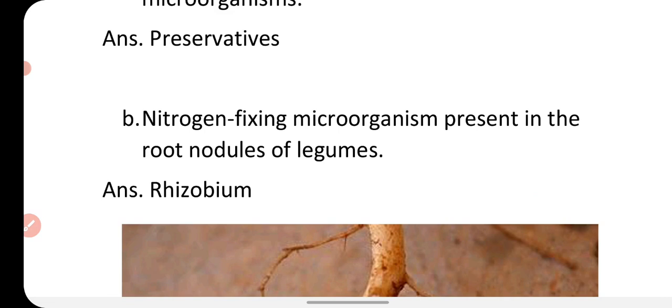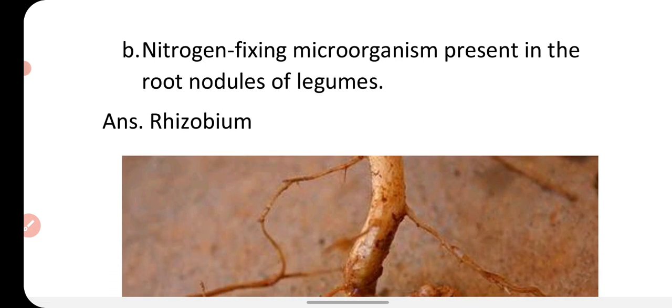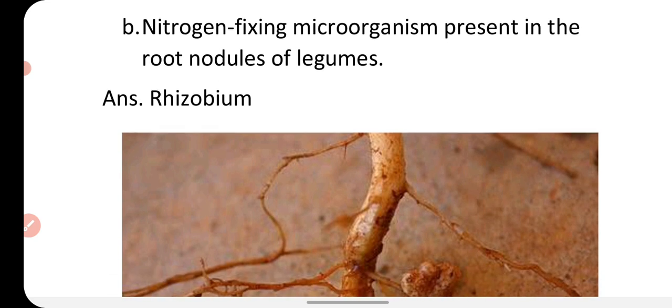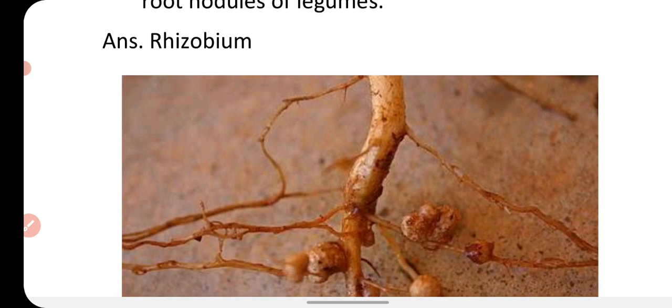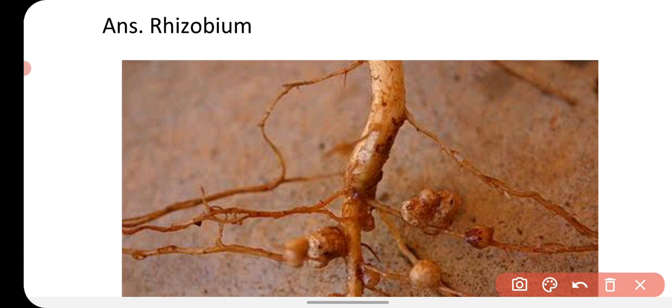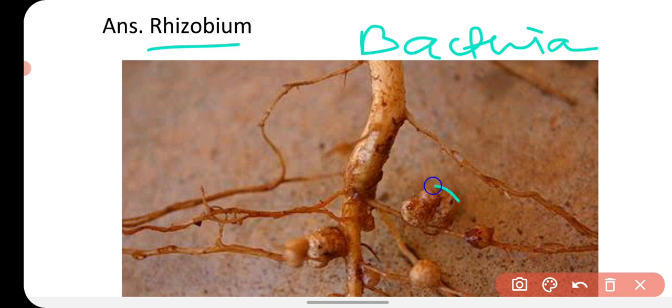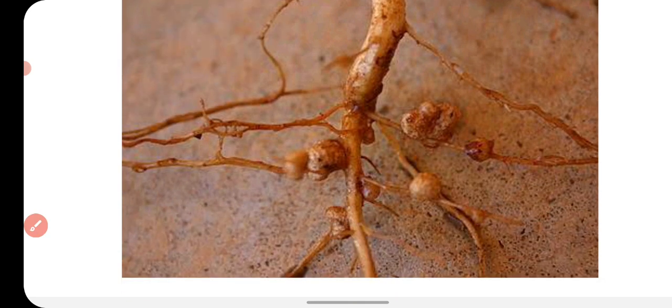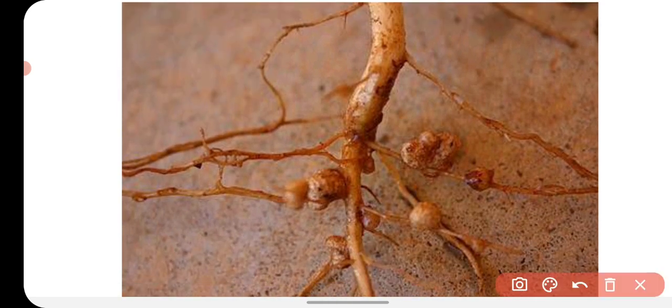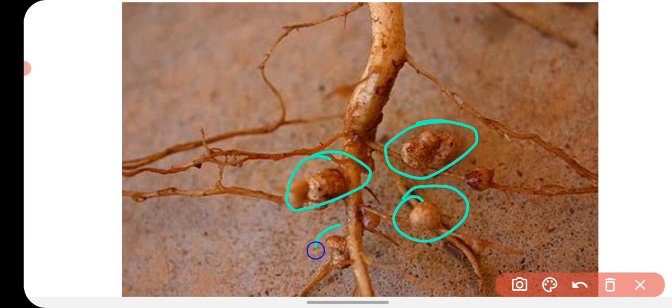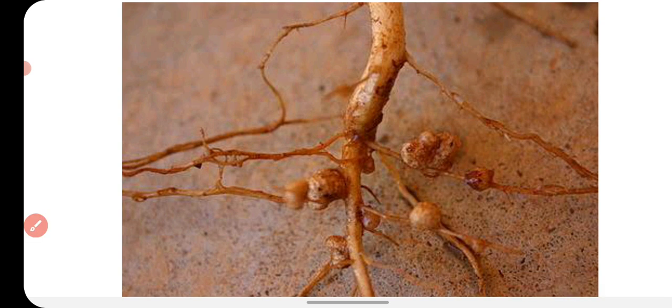Next question is, nitrogen fixing microorganism present in the root nodules of legumes. That nitrogen fixing microorganism is Rhizobium. Rhizobium is a nitrogen fixing bacteria which lives in the root nodules of leguminous plants and helps in nitrogen fixation. You can see here the root nodules of leguminous plants. These are the nodules in which the bacteria Rhizobium live and fix atmospheric nitrogen into usable forms that can be used by the plants.